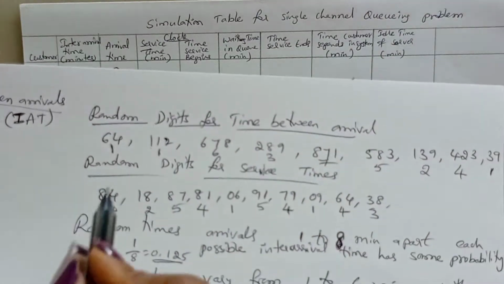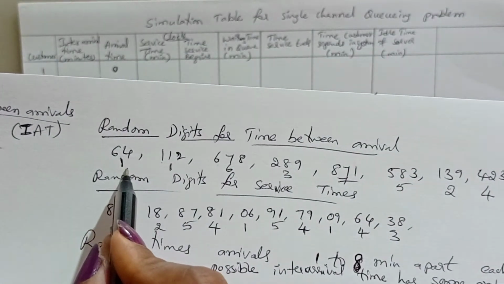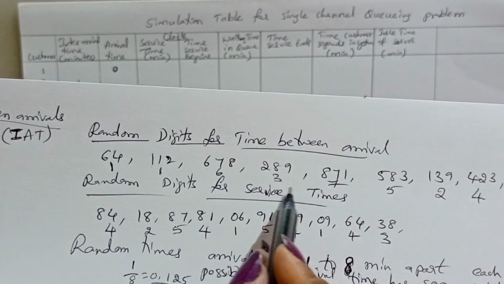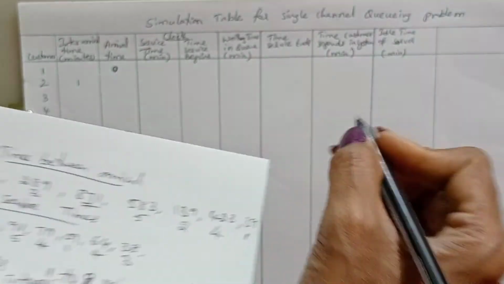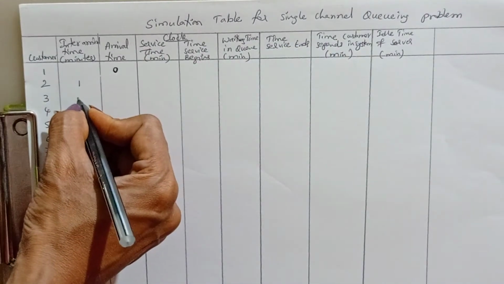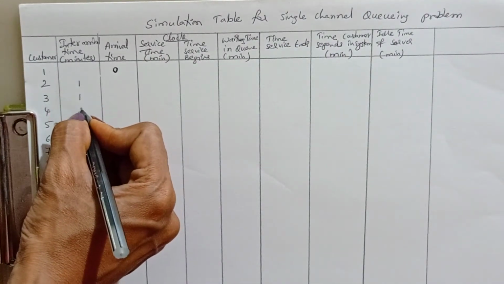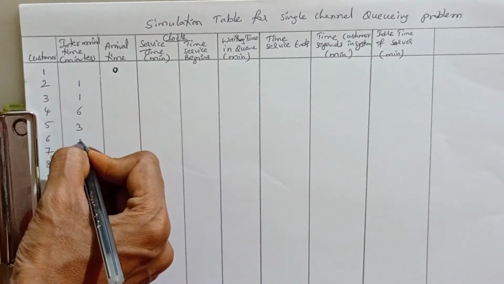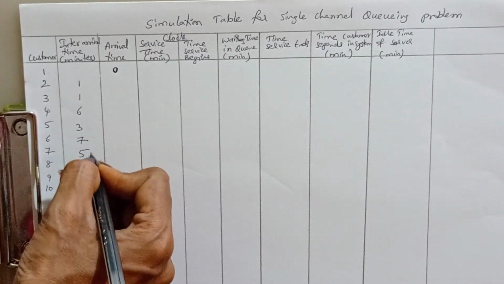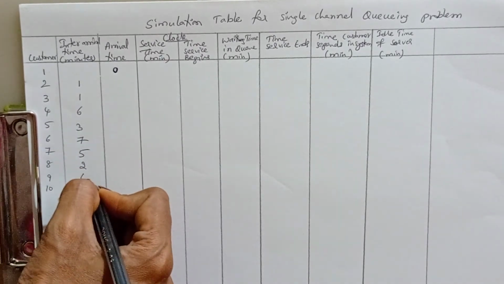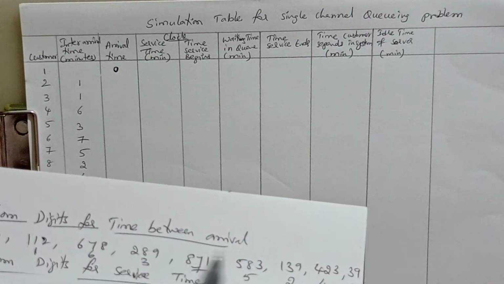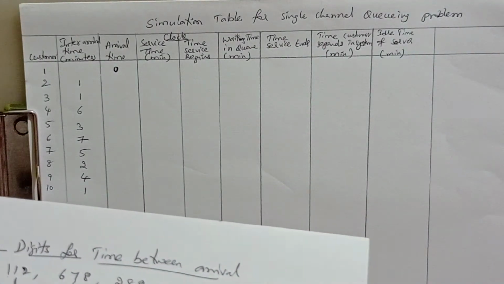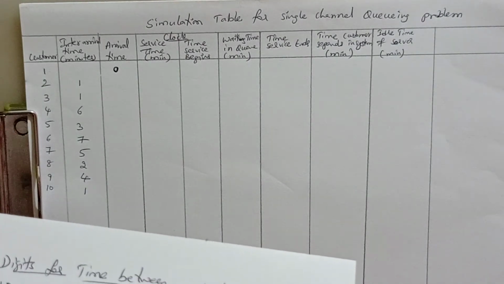From this, fill in all the values: first inter-arrival 1, next 1, 6, 3, 7, 5, 2, 4, 1. This is observed from the probability table. Please remember that for inter-arrival times for 10 customers, we need only 9 random digits, not 10.